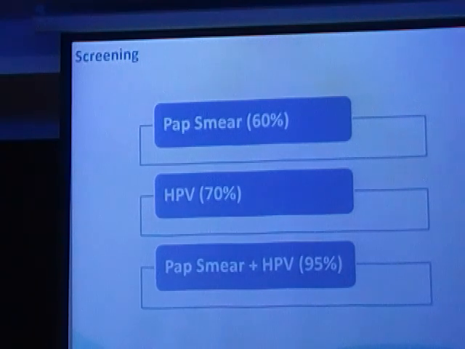Is it a test, HPV? What is it, screening? Yeah, it is a swab test where, like a pap smear, you just put a brush into the endocervix and the ectocervix, so you get the cells from there. It comes with its own media, so you just put the brush into the media. They then do something like the FISH technique, fluorescent techniques, to pick up the virus. So it is on the expensive side.